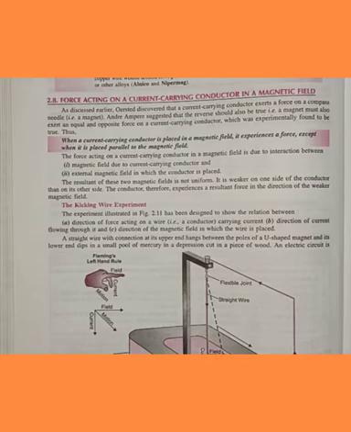But in this topic we will discuss when a current carrying conductor is placed in a magnetic field, it experiences force.